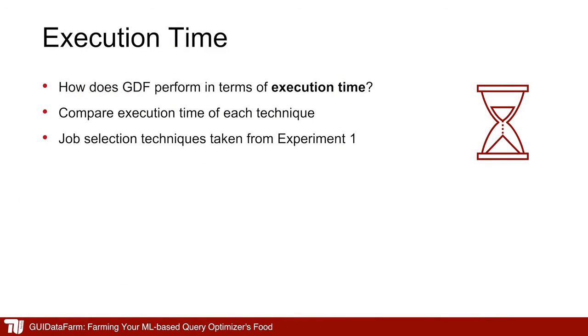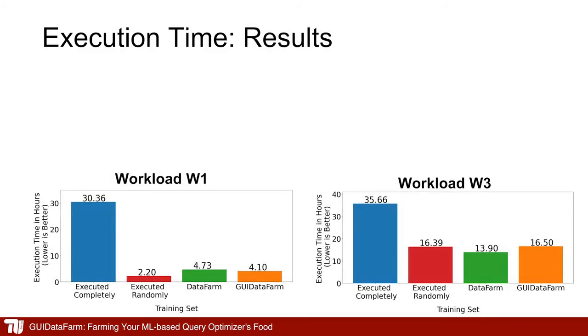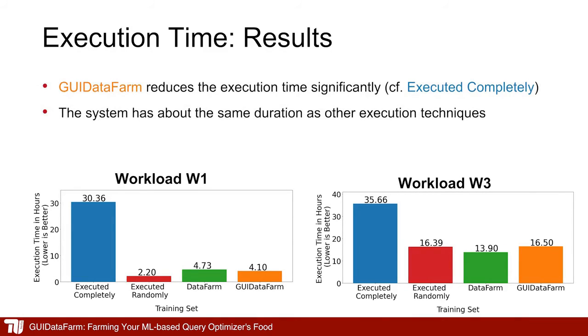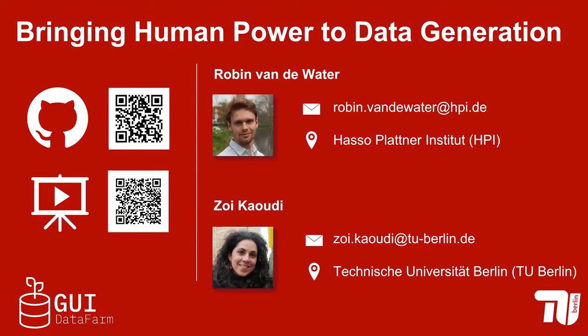We did another experiment that compares the execution time of the different job selection techniques. So we compare the execution time of each technique, and the job selection techniques are taken from the previous experiment. So what are the results? In these results, we see that using GUI data farm takes significantly less time than executing the complete workload. We also see that the execution time of GUI data farm is similar to the other techniques while improving the performance significantly. With GUI data farm, we are bringing human power to data generation.